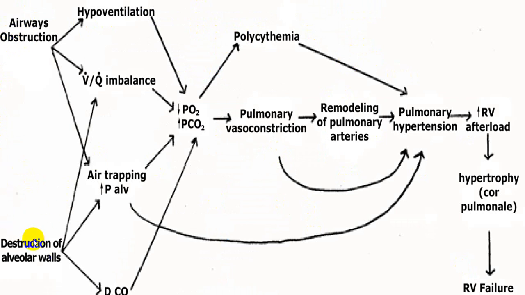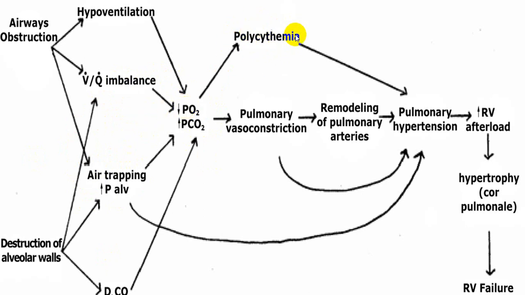This is one simple mechanism which has been also explained, that because of airway obstruction or because of destruction of the alveolar wall, because of airway obstruction you develop hypoventilation, ventilatory coefficient imbalance, and air trapping. And because of alveolar wall destruction, this will happen in emphysema. PCO2 will be increased, ventilatory coefficient imbalance will take place, air trapping will take place, and this will produce hypoxia with hypercapnia. Because of hypoxia and hypercapnia, you will develop polycythemia because of this hypoxia.